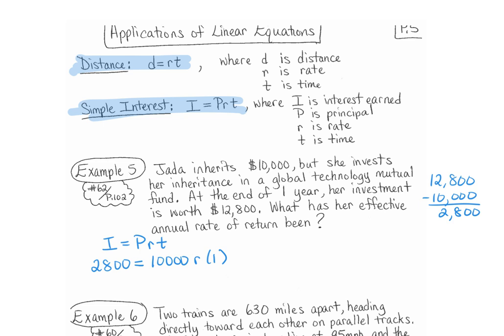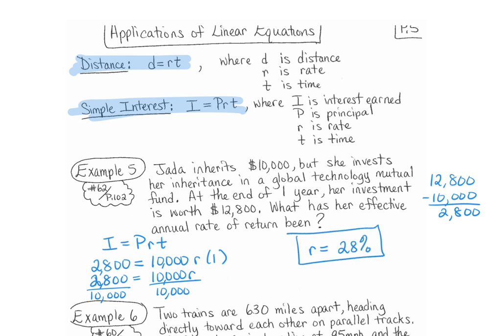Okay. Well, this means 2,800 is equal to 10,000 R times 1, which is 10,000 R. So then we divide both sides by 10,000 to get R is equal to 28%. So the rate was 28%. Okay?